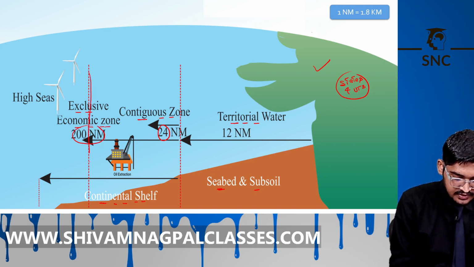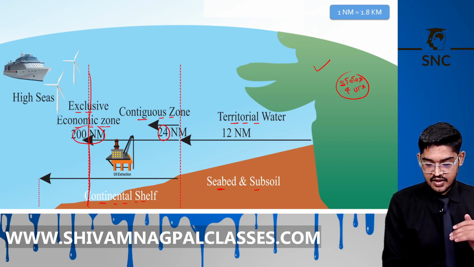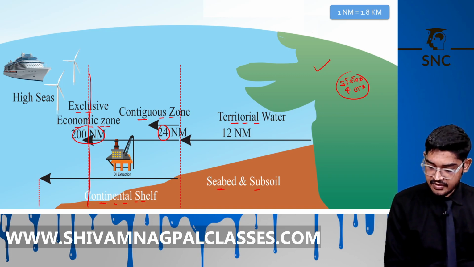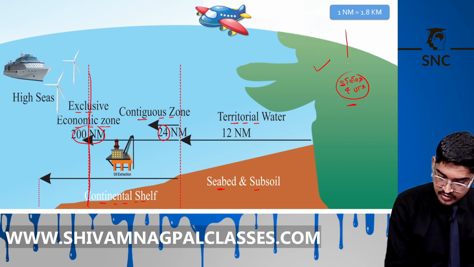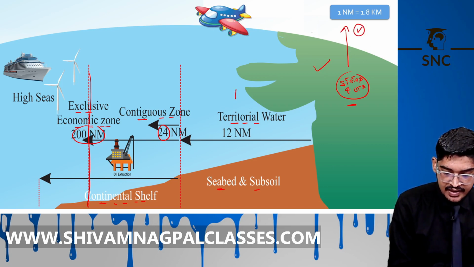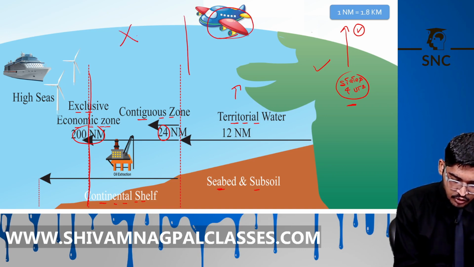So up to this is our India. Now, for the air purpose, above our states and UTs, the sky is India, and above 12 nautical miles sky is India. But after that, this is not India.